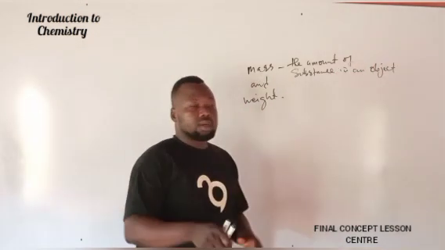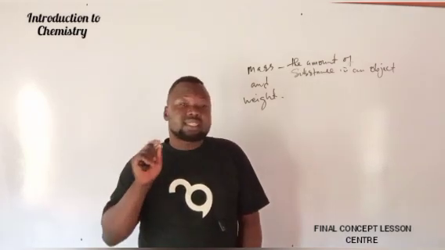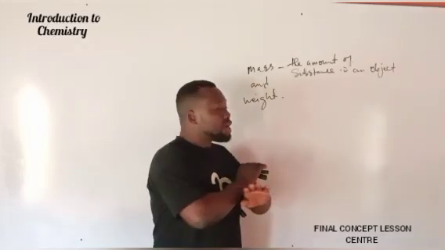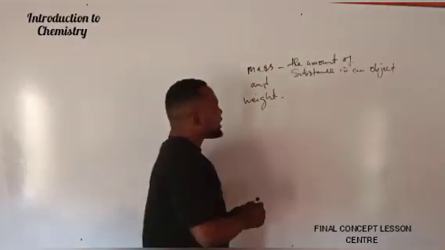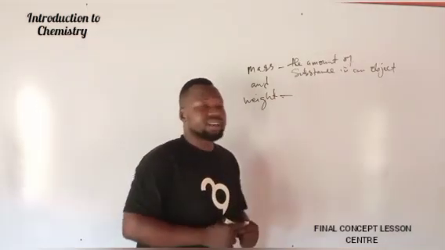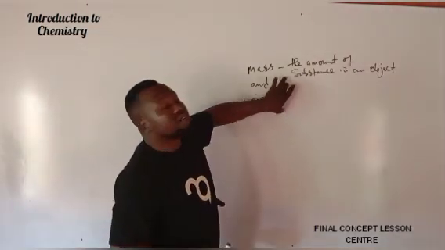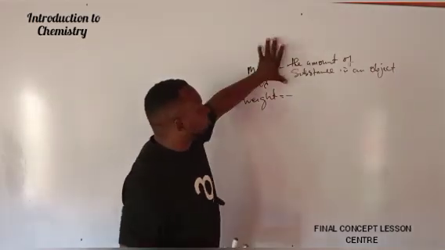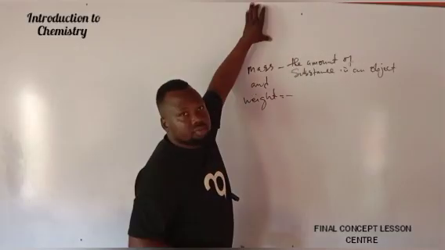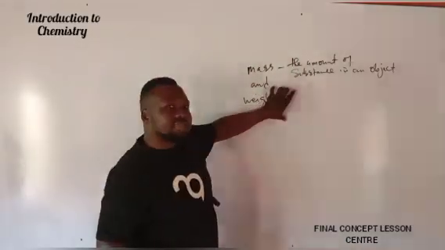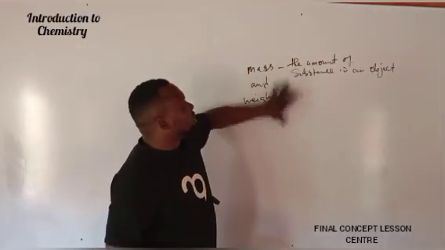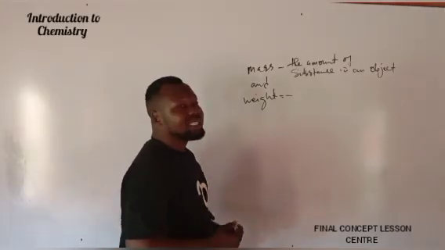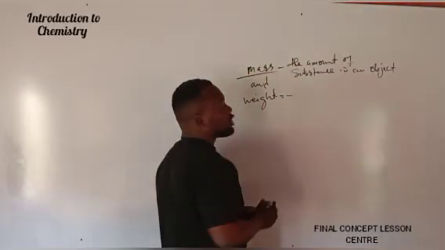It is constant. Like I will say, your mass is the same even on the moon and also the same on earth. Your mass is the same anywhere you go. But when you talk about weight, your weight is not constant because your weight varies. Weight is the effect of gravity on a substance. I mean, the effect of gravity on the mass. Like my mass can be 50 kg. It will be the same thing when I go to the moon. It remains the same. But my weight is not the same when I travel, because the effect of gravity on the two locations is not the same. So we say that matter is anything that has mass in specific and occupies space.